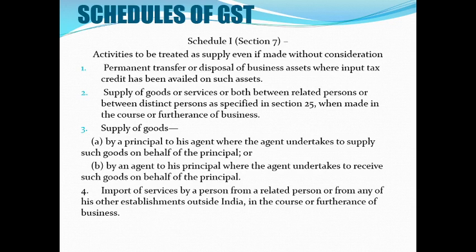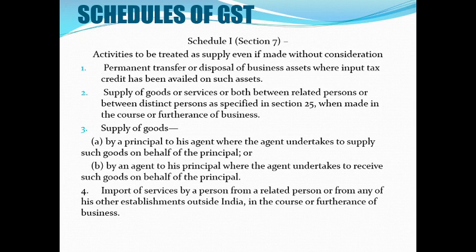Activities to be treated as supply even if made without consideration. There is no consideration. We normally say in the business, no consideration, no contract. So even those cases we will take it as supply. First one is permanent transfer or disposal of business assets where input tax credit has been availed on such assets.